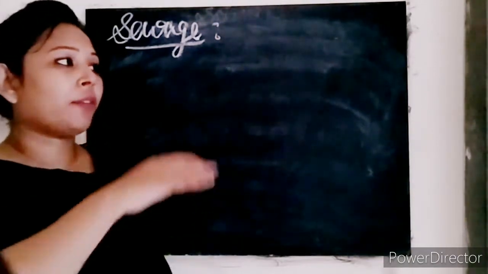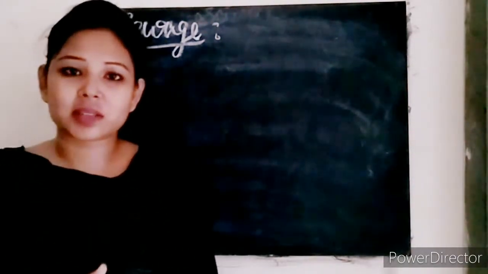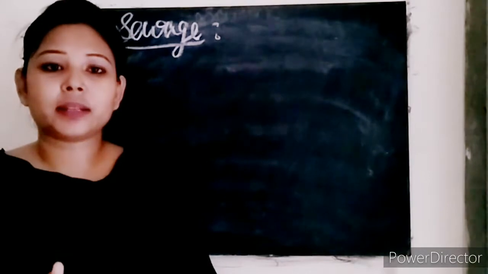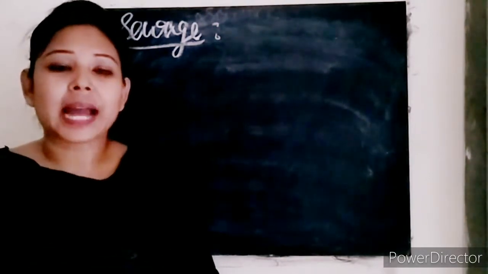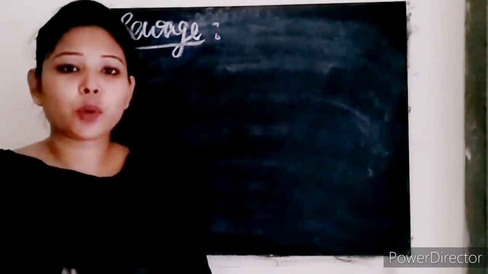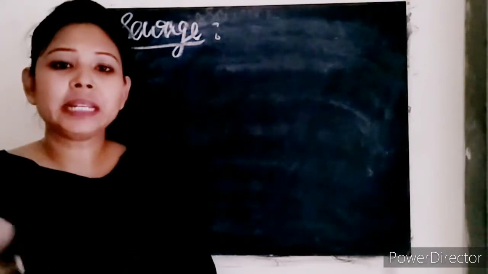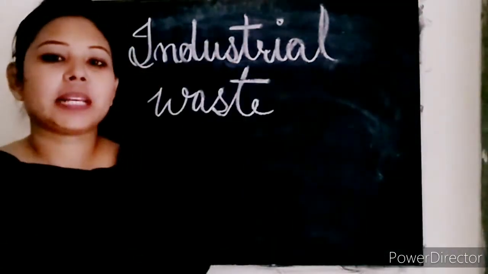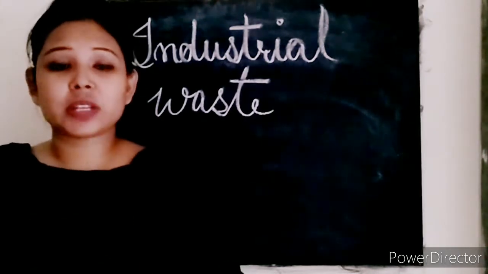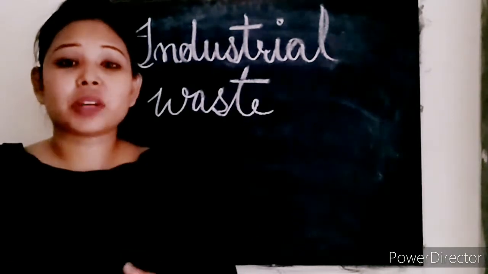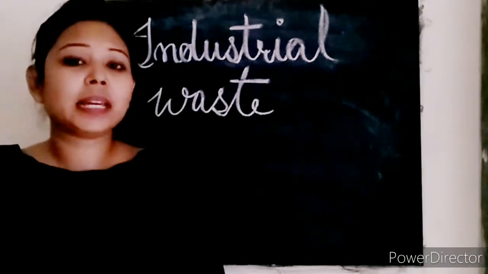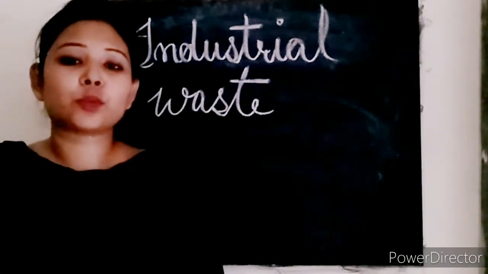And even if we do not have a proper sewage system, the defecation that animals and human beings do in the open directly gets into the water and mixes with it, and afterwards this leads to so many harmful diseases, okay. Next one, we have industrial waste. So in our modern era, we are cutting the trees down on a large scale and constructing so many industries, and the waste released by these factories and industries directly gets into the water.